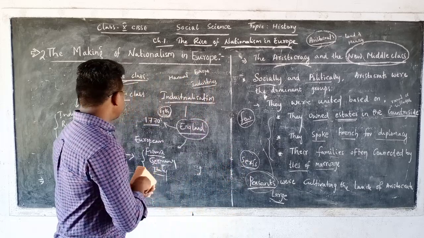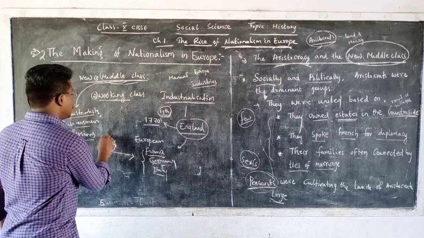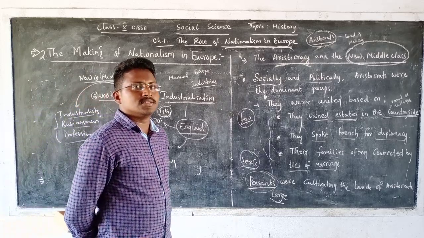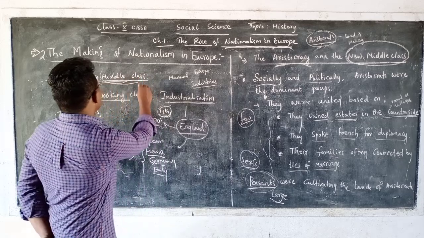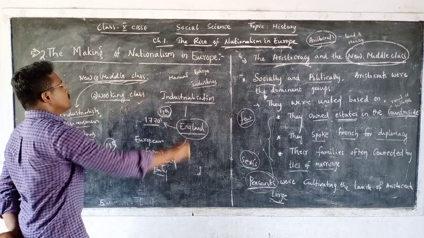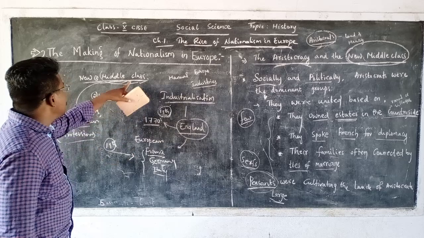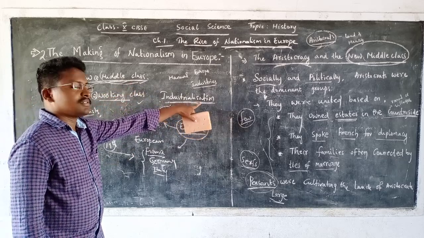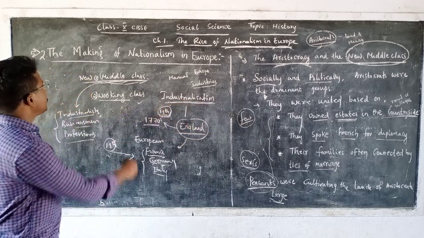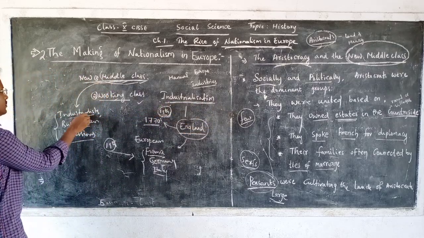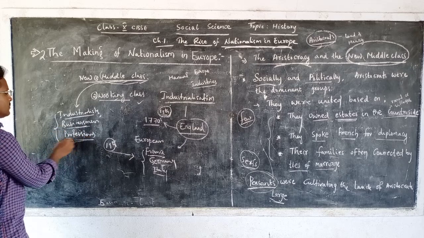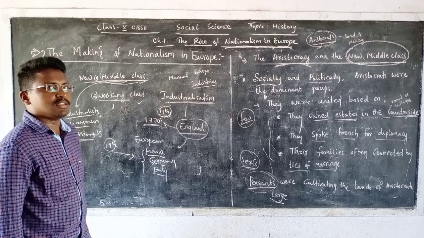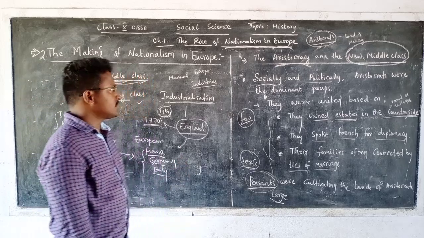But during the beginning of the 19th century, two new social groups came into existence: working class people as well as middle class people. And as I told you, they came into existence because of industrialization. The middle class group includes industrialists, businessmen, as well as professionals. Working class people means those who work in these industries.